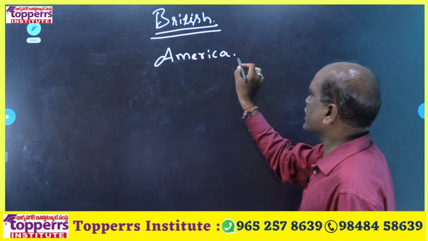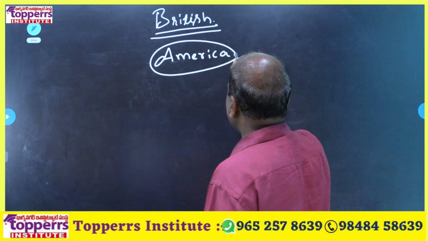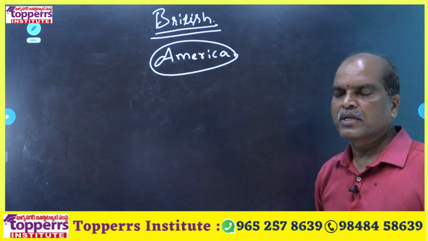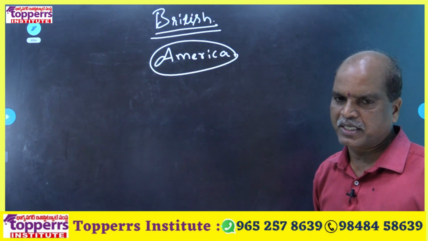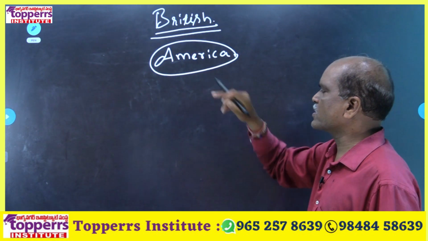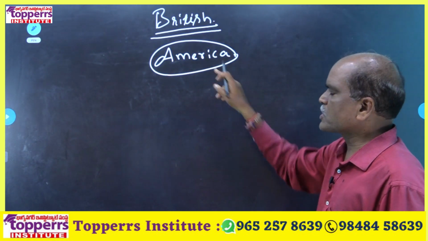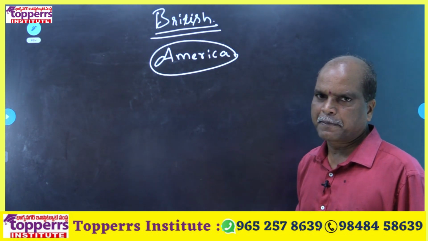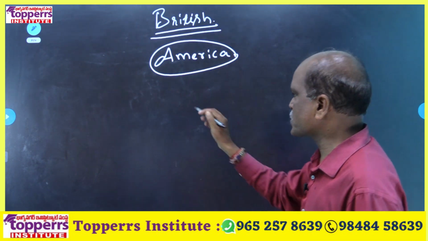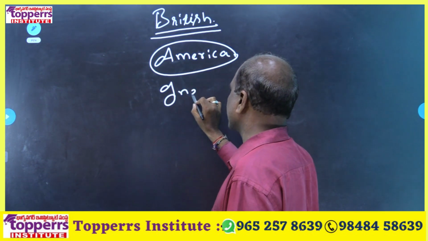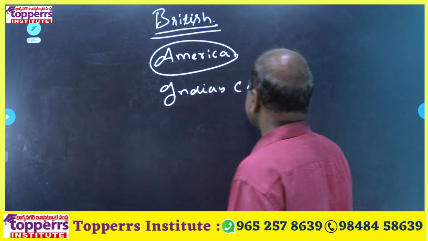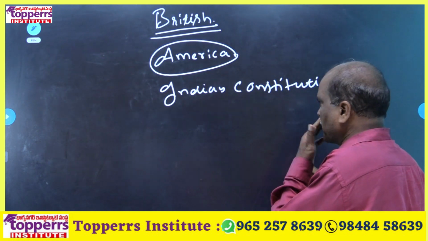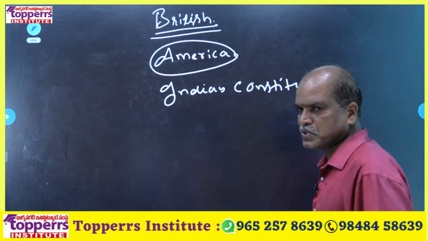American Constitution is smallest constitution in the world. American Constitution is strongest constitution in the world. It is the first written constitution in the world. The biggest constitution in the world is Indian Constitution. Okay. In the world, biggest constitution is Indian Constitution.